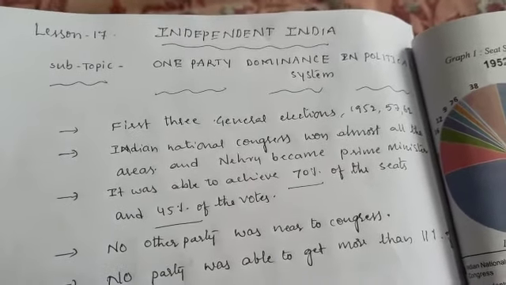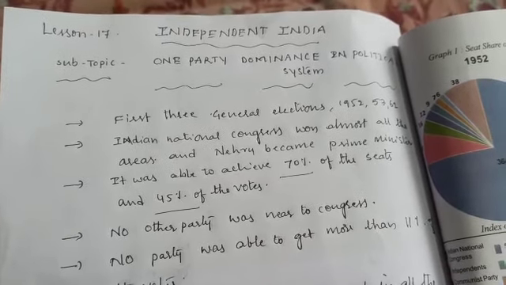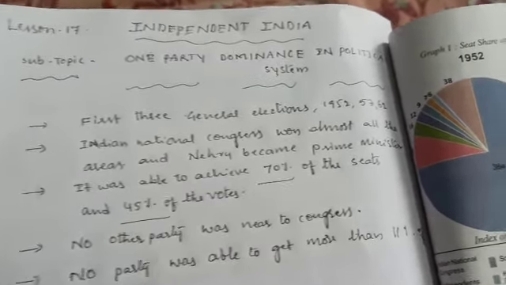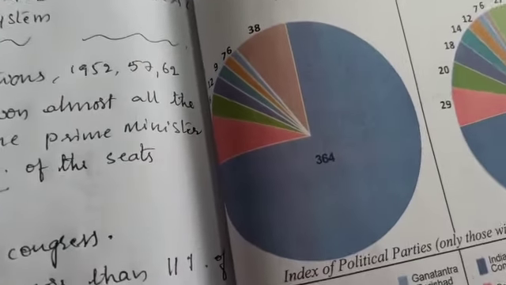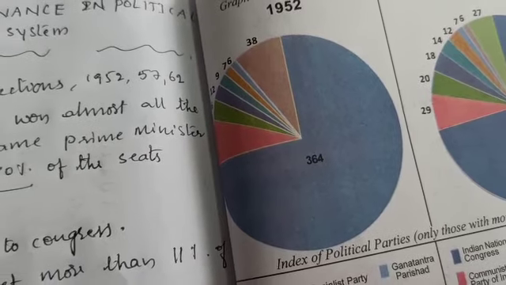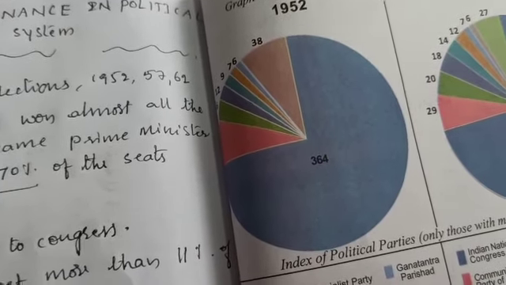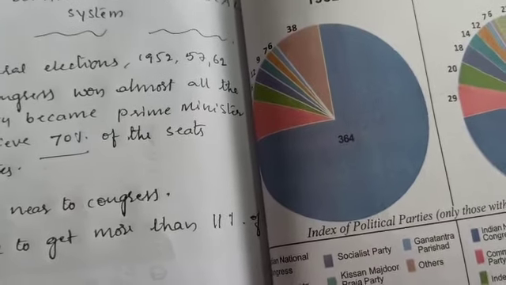Look at that, the first three general elections were held in 1952, 57 and 62. In 1952, out of 489 seats in the Lok Sabha, I think you know very well, the party which gets a majority in the Lok Sabha can form the government.